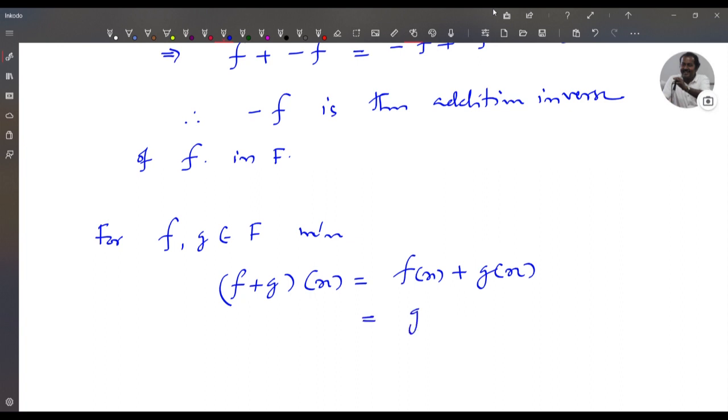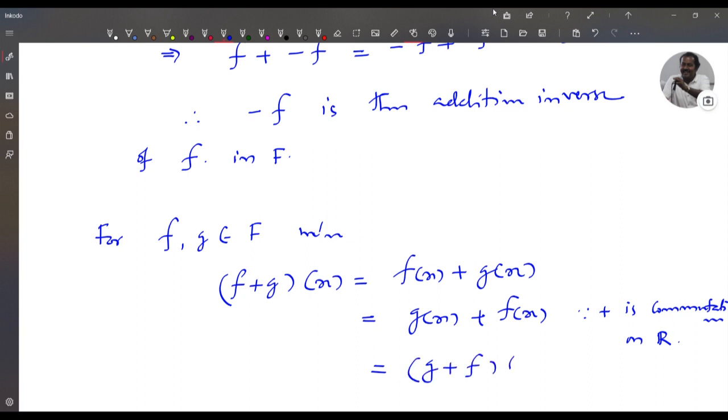By definition, this is equal to g of x plus f of x, since addition is commutative on R. And you know that g of x and f of x are elements in R, they are real numbers. So this is equal to g plus f of x.